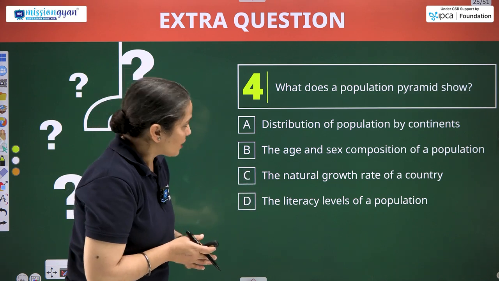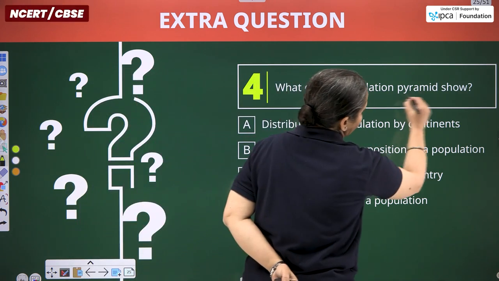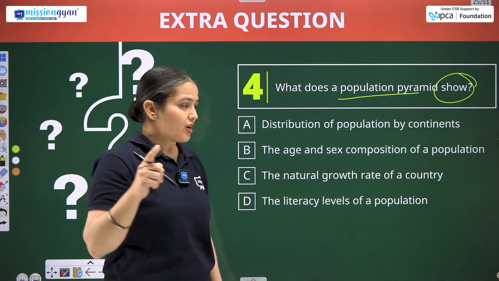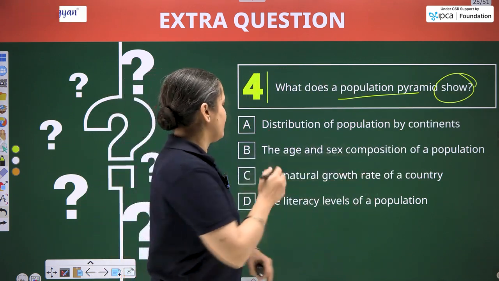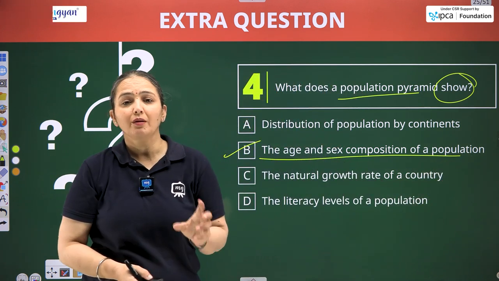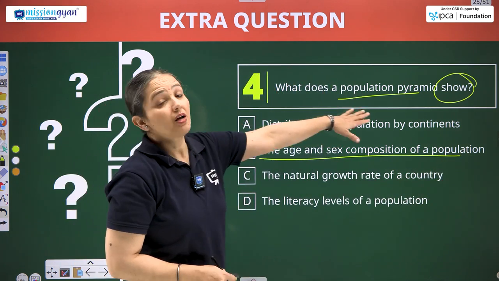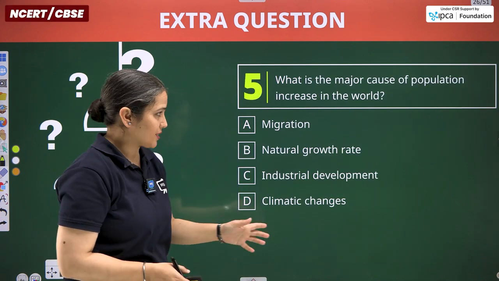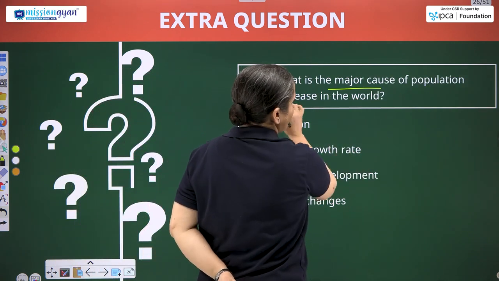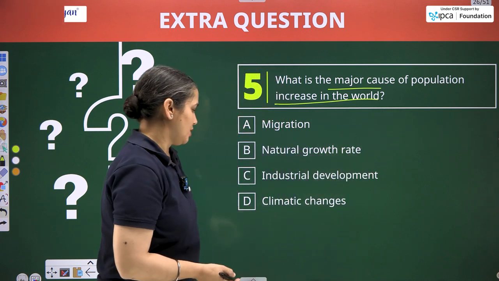Next question, what does a population pyramid show? The composition of age and sex structure. So let's find out. Here it is. The age and sex composition of a population is shown with the help of a graphical representation known as a population pyramid.